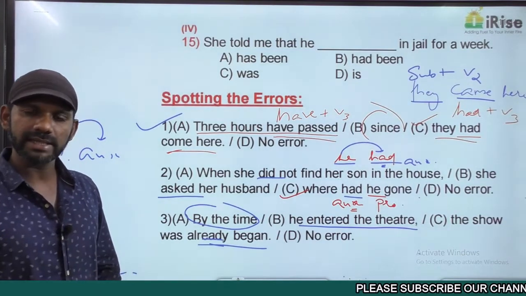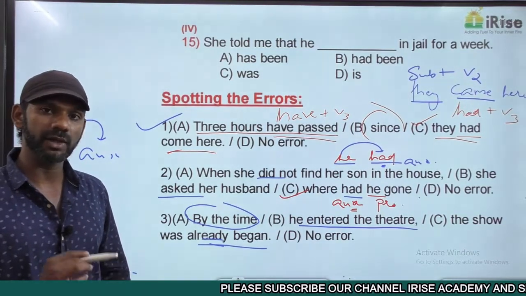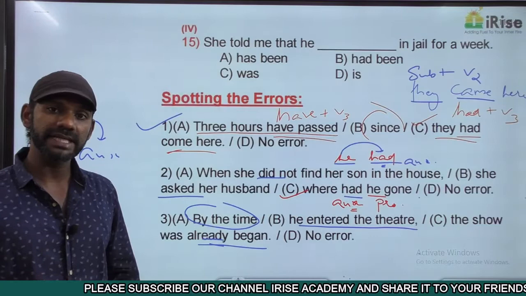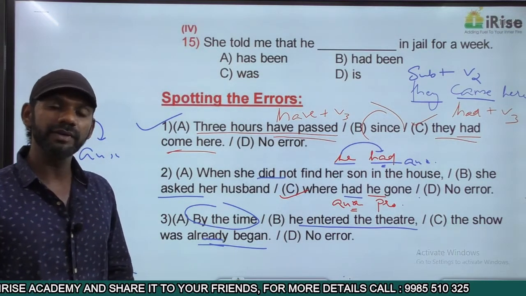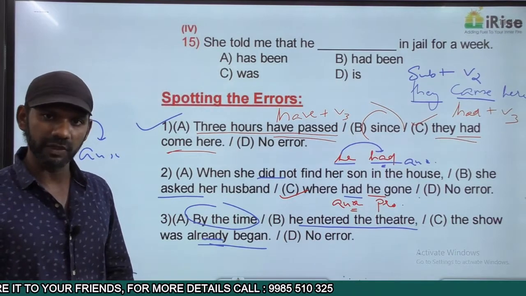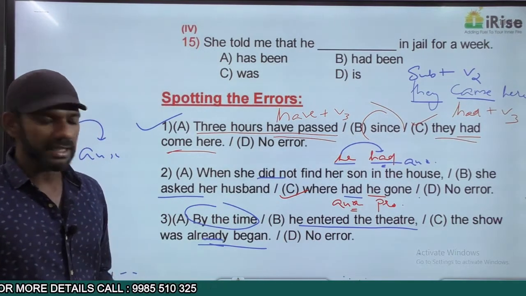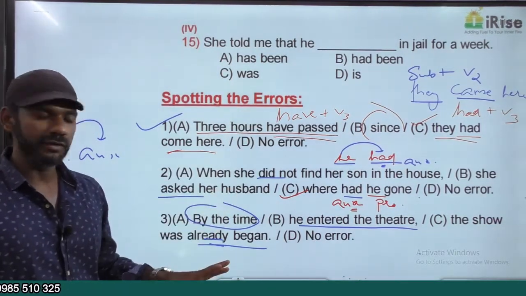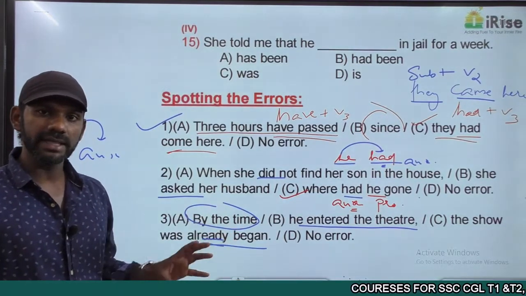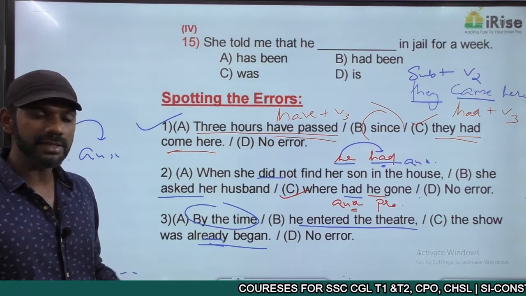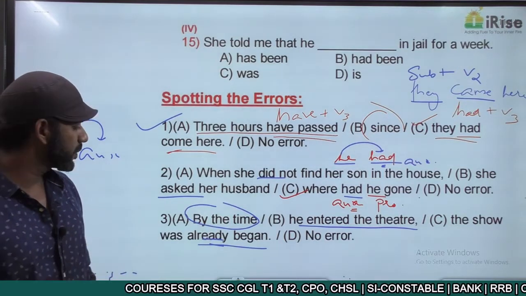So we have two actions in the past tense. Time difference is also there. So the action completed first must be in the past perfect tense. That is the rule we discussed regarding the usage of past perfect. Now understand the meaning. Which is the idea that is completed first? He entered the theatre, the show getting started. The show getting started is the action completed first, so that must be in the past perfect tense.